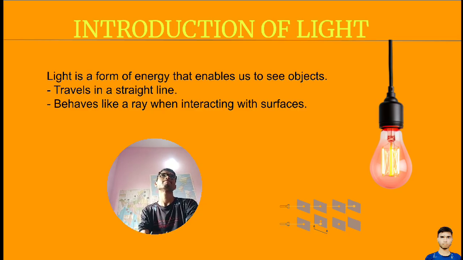Remember, surrounding us there is light. It can be sunlight, it can be artificial light. Artificial light means those lights which are made by humans. Natural lights are those made by nature, for example the sun and stars. Artificial lights are the bulb, torch light, LED, all of which were made by humans.